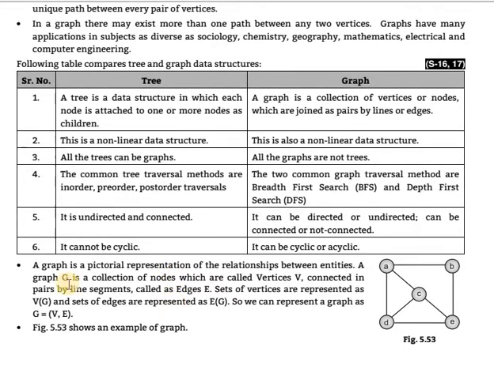After that, a graph is a theoretical representation of the relationship between entities. A graph G is a collection of nodes which are called vertices.